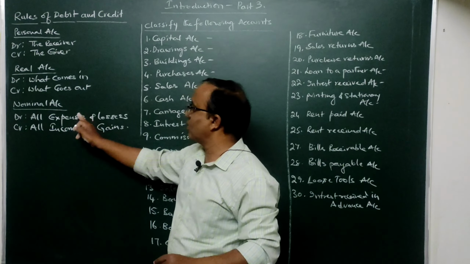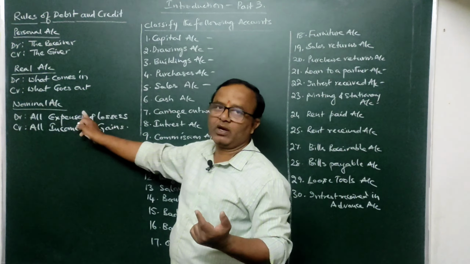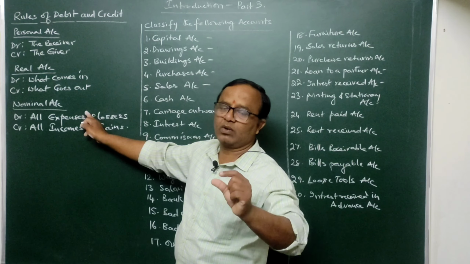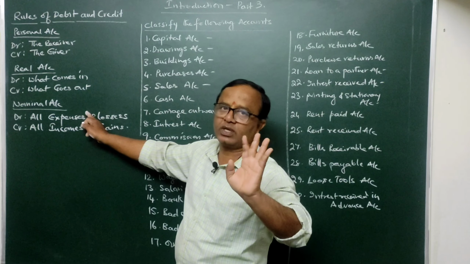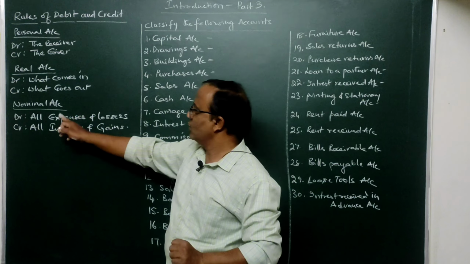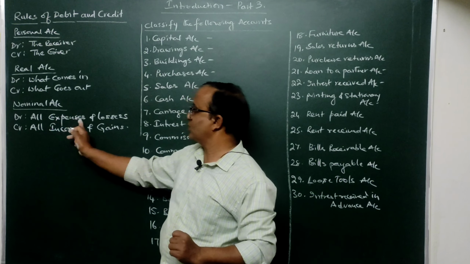Then again, the rule of nominal account. Nominal accounts, as already discussed, are nothing but accounts relating to expenses, incomes, losses, gains, profits, etc. They are nominal accounts. So the rule here is debit all expenses and losses.